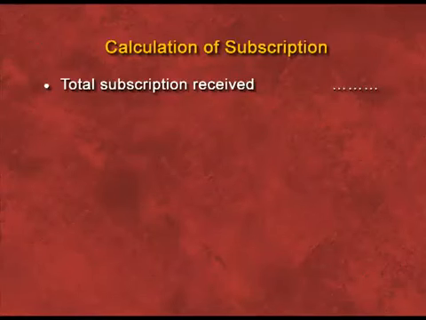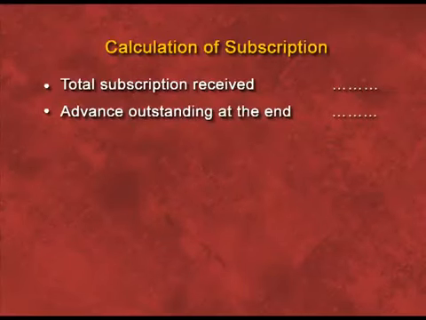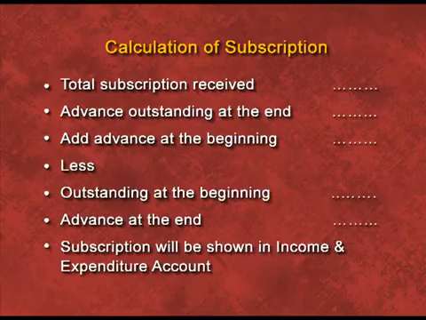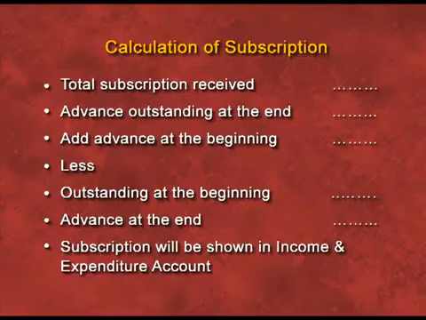First of all, we have to show the total subscription received, whether it is of previous year, current year or next year. Then we have to add outstanding at the end of current year. Then we have to add advance at the beginning of current year. Then we have to deduct 2 items, that is outstanding at the beginning and advance at the end. The balance whichever is arrived will be shown in the income and expenditure account.